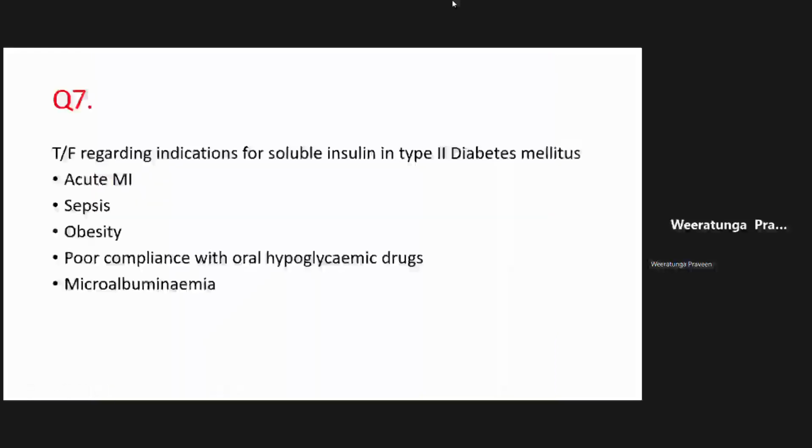Right. And sometimes use soluble insulin directly in very specific indications, specifically in things like sepsis and acute MIs. We use soluble insulin quite commonly, or short-acting insulin. Right.